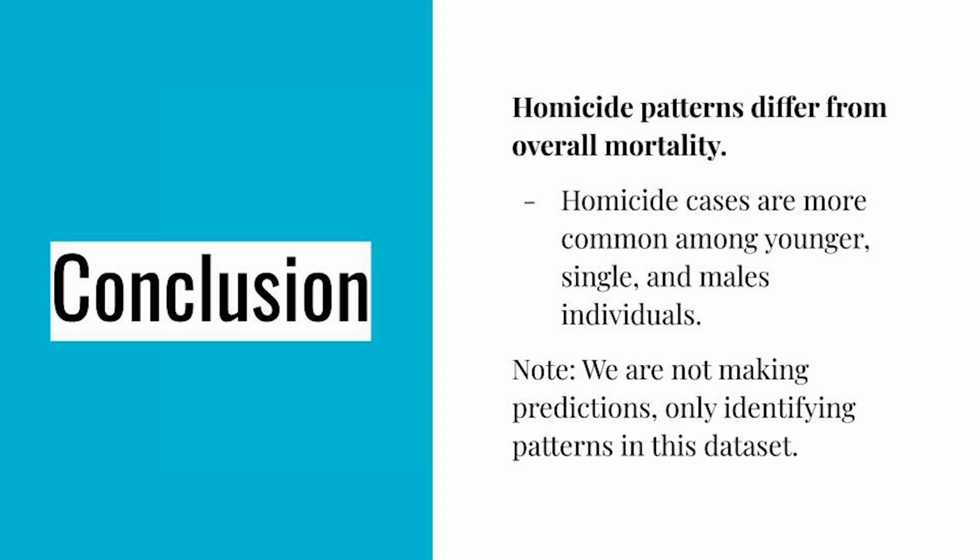In conclusion, our analysis shows that homicide patterns differ from overall mortality in Massachusetts, who passed away from 1999 to 2024. We observed that homicide cases are more concentrated among younger individuals, males, and those who are single. It's important to know that we're not making predictions, but rather identifying patterns present in this data set.